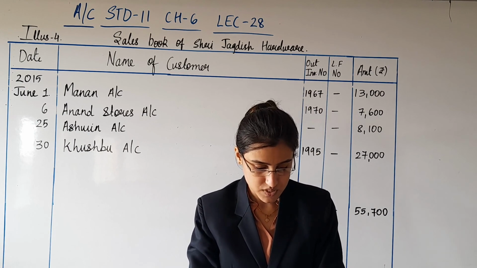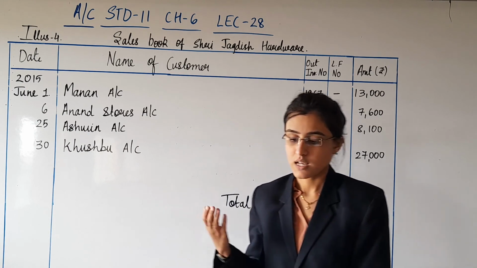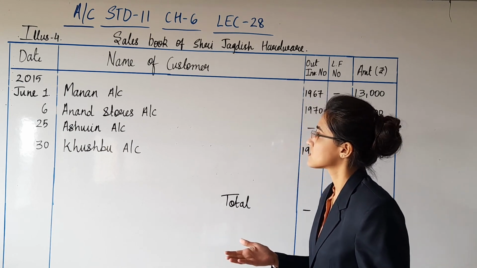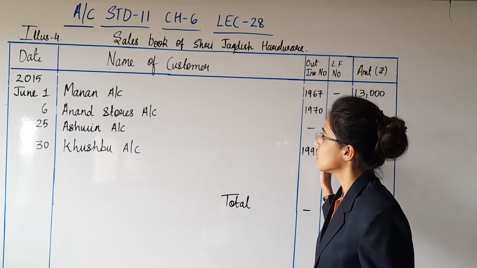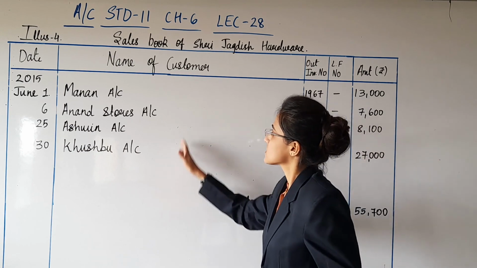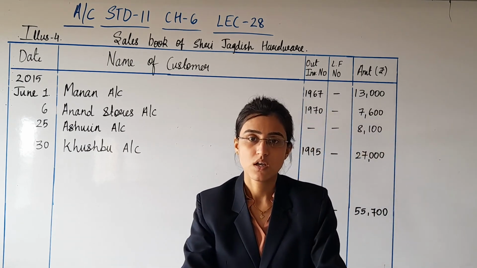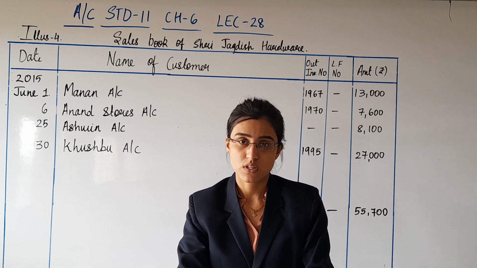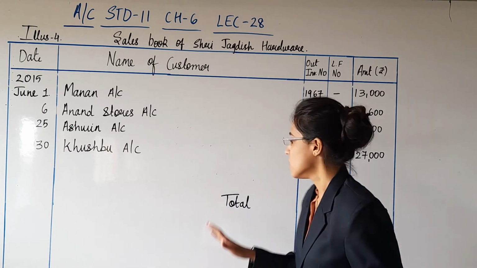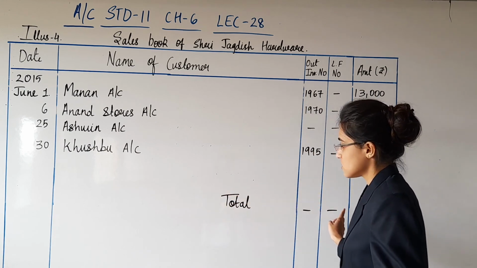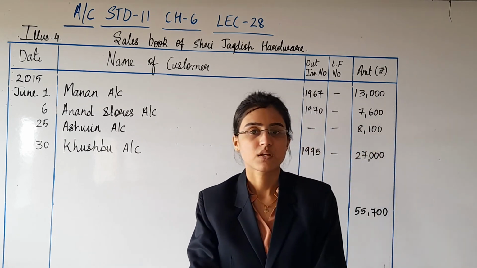Thereafter we started illustration 4, which has been explained to you very clearly in this lecture. The names of the customers have been recorded here, and for the transactions that we have not recorded, we are supposed to write down a note. And lastly the total, and we put lines here to indicate that the sum is completed.